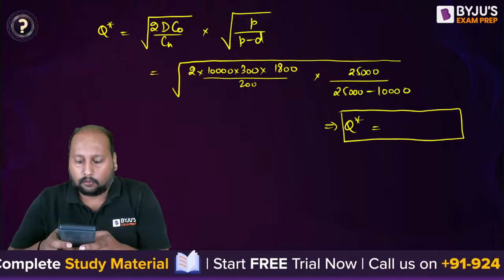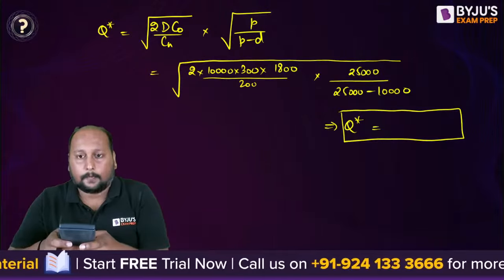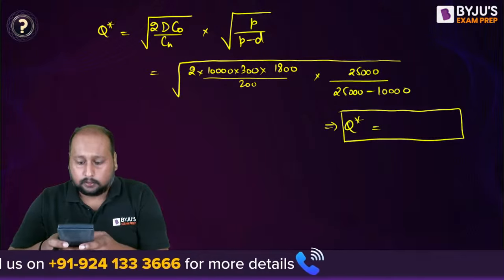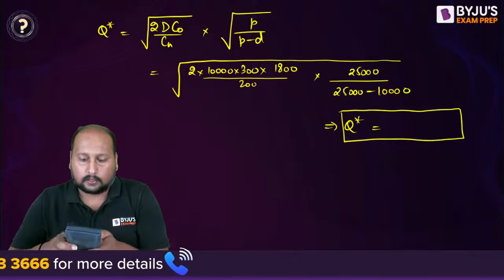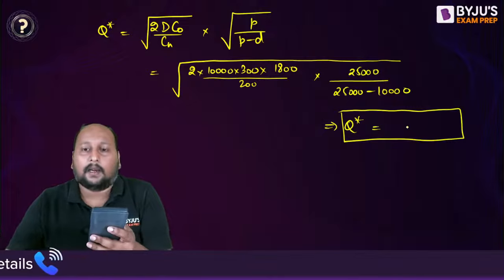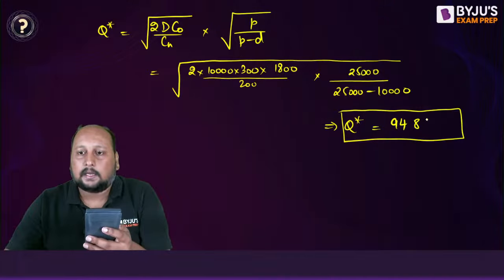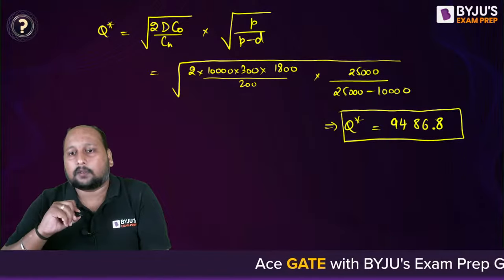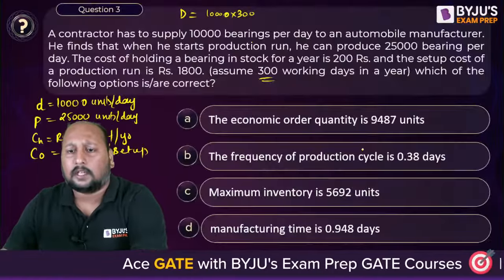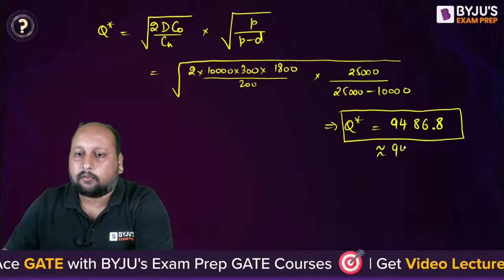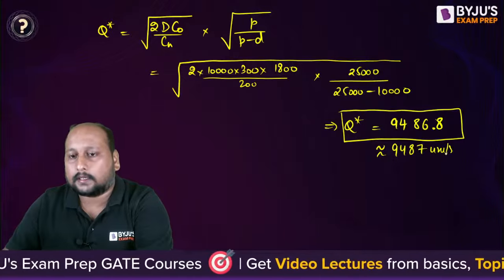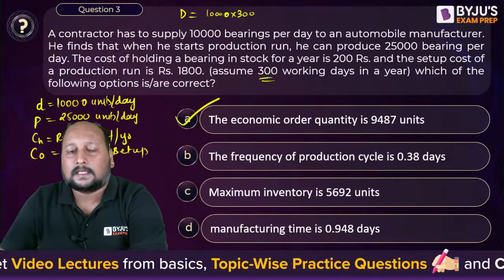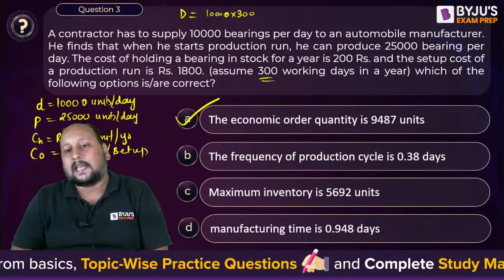Quickly, 2 into 10,000 into 300 into 1800 into 25,000, divided by 200, divided by 15,000. Under root of this, we are getting how much? I'm getting 9486.8 units. So we can round off to the next value, that is 9487 units. So option A is absolutely correct. The second is calculate the frequency of production cycle.